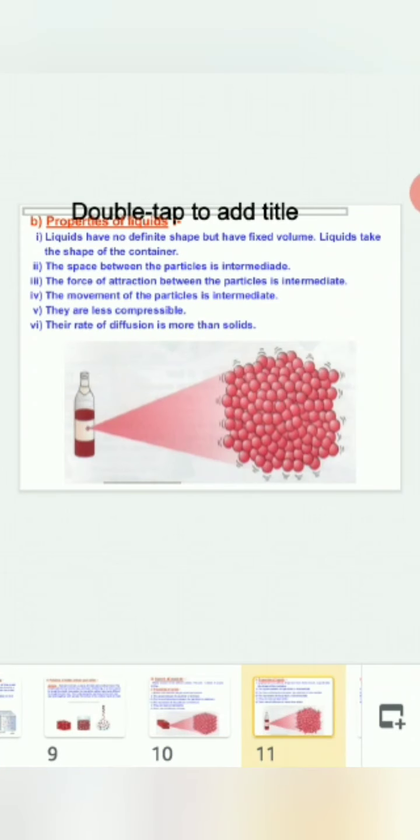Now properties of liquids. Liquids have no definite shape but have fixed volume. Liquids take the shape of the container. The space between the particles is intermediate. The force of attraction between the particles is intermediate. The movement of the particles is intermediate. They are less compressible. Their rate of diffusion is more than solids.